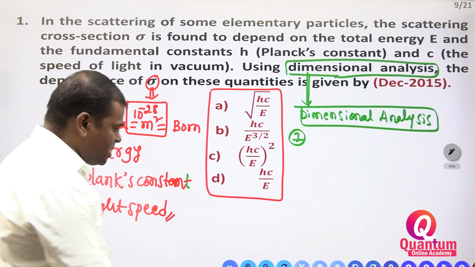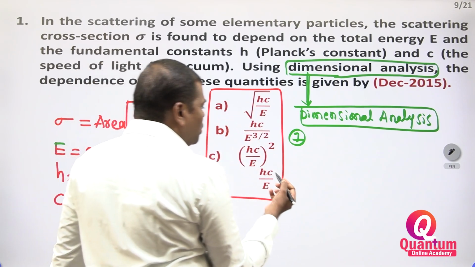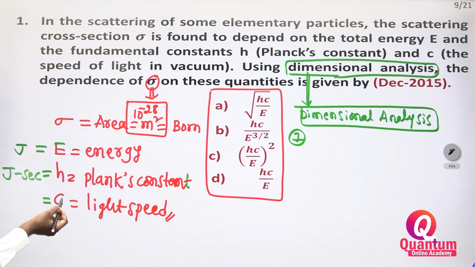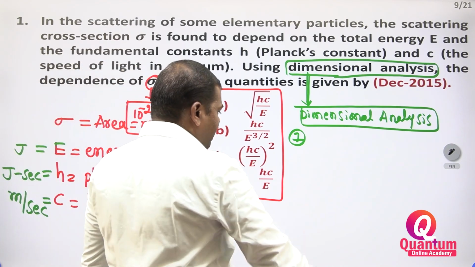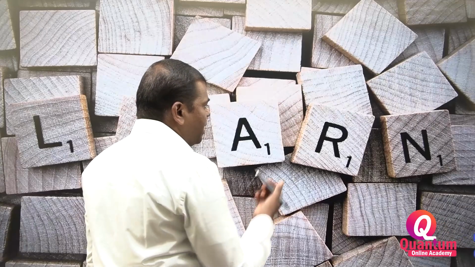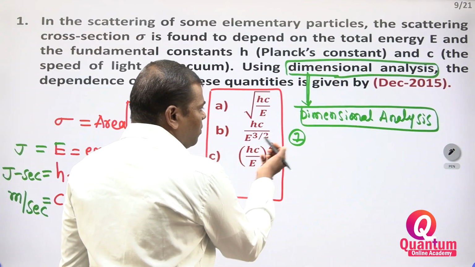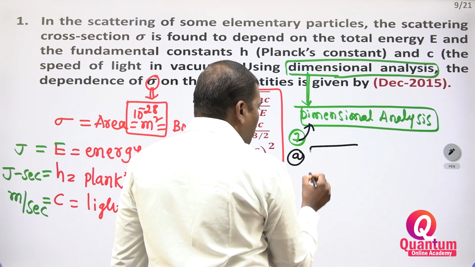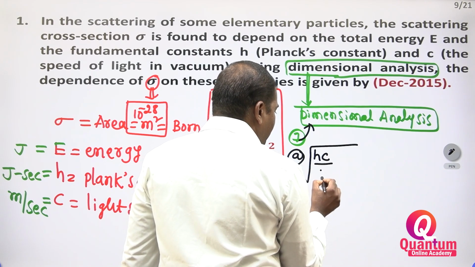Now you have to check the options. First, what is the unit of energy? The unit of energy is joule. What is the unit of the Planck constant? The Planck constant unit is joule second. What is the unit of velocity of light? The unit is meter per second. Now you have to calculate. I am taking option A. What is option A? Square root of hc by E.